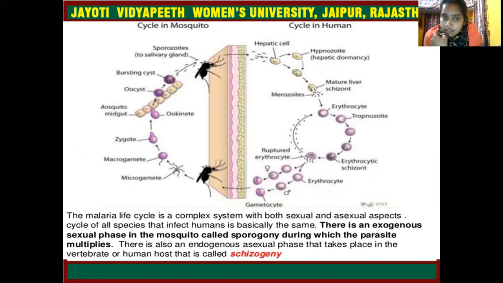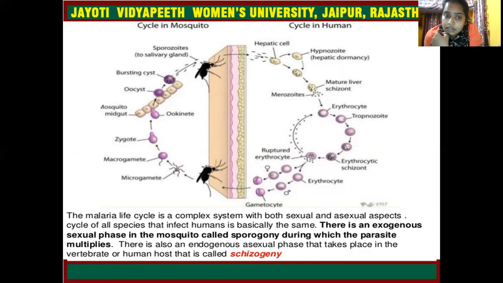The cycle that starts in the mosquito body is called the sexual cycle. The gametocytes make microgametes and macrogametes, the male and female gametes.